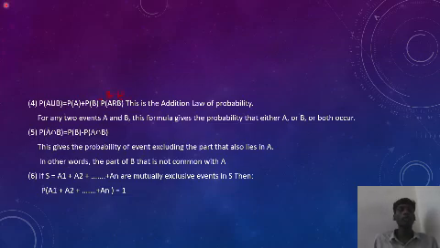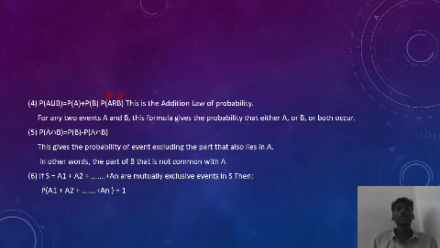The fifth property of the probability is the difference rule. This gives the probability of event B excluding the part that also lies in A. In other words, the part of B that is not common with A. It means the probability of the part of B that is not in A. We can write it as P of A bar intersection B equals P of B minus P of A intersection B.